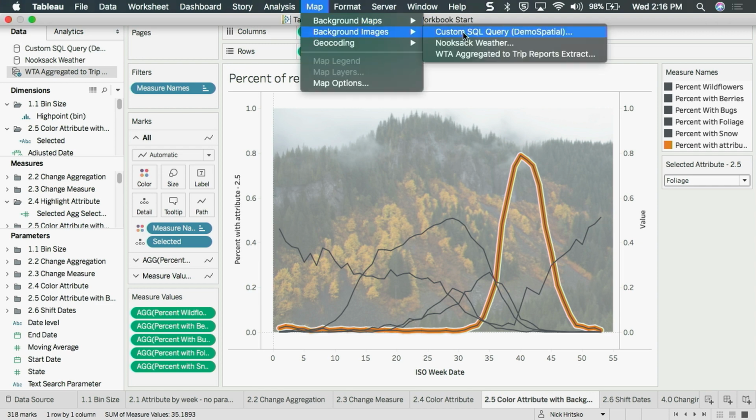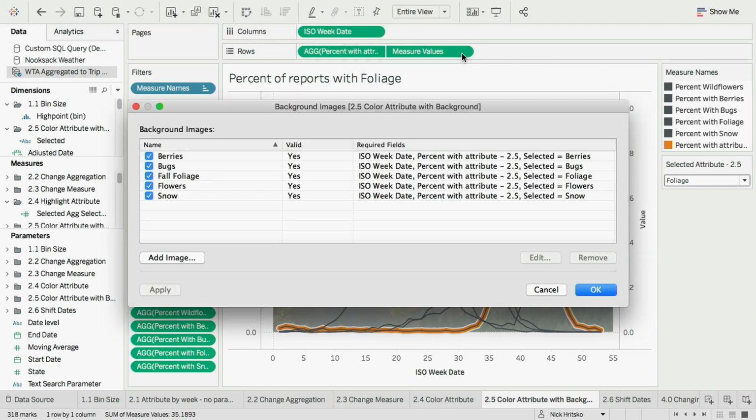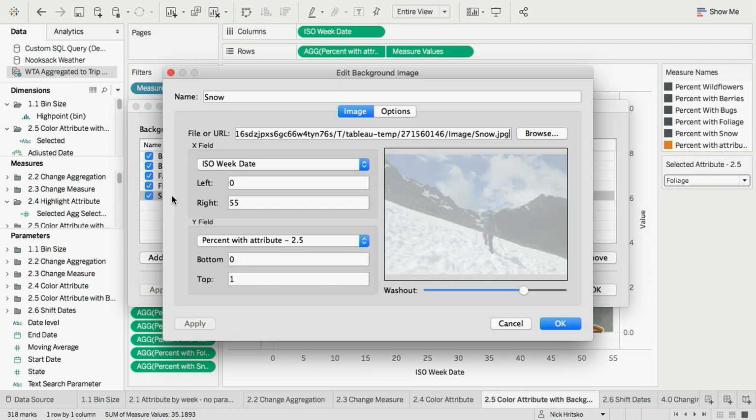We go to the background images for the data set. And right here, you can see we're referencing that same parameter. And when the parameter is set to a certain value, we tell Tableau to go use that background image. If we open one of these up, you can see we can set some of the X and Y boundaries. We can adjust the washout if you want just a really light background image. But this is how we can use a parameter to drive both the highlighting and that background image.